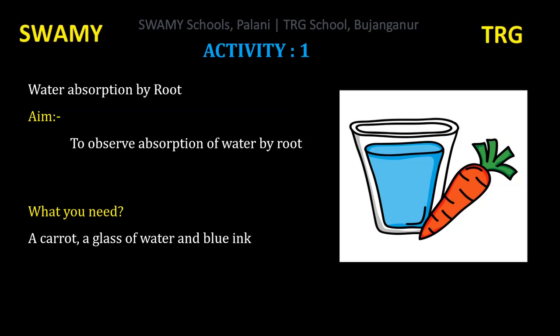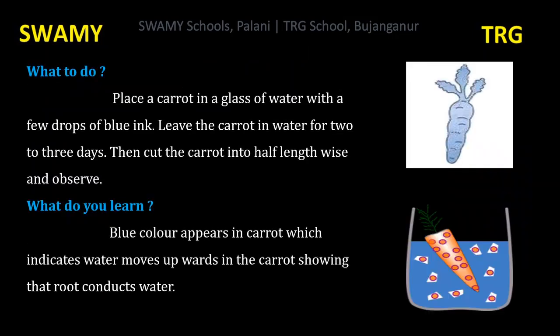Why do you take a carrot for this activity? Because taproot is found in carrot. Procedure, that is what to do. Place a carrot in a glass of water with a few drops of blue ink. Leave the carrot in water for 2 to 3 days. Then cut the carrot into half lengthwise and observe.